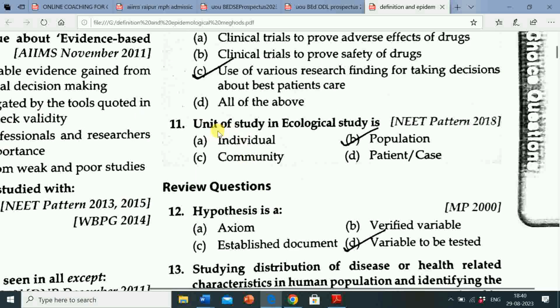Question next is unit of study in ecological studies: option A individual, option B population, option C community, option D patients or case. Correct answer is population.